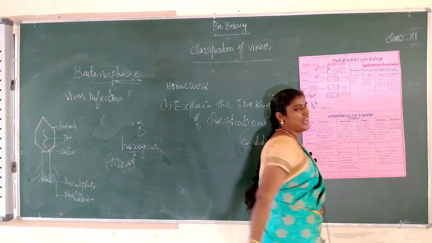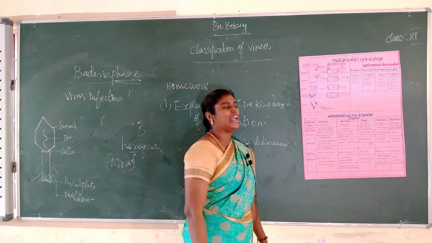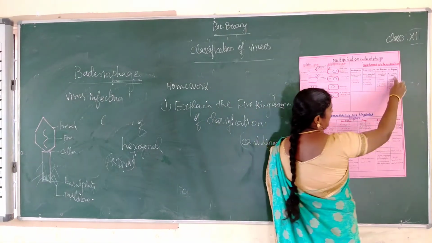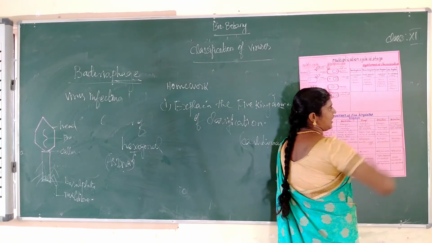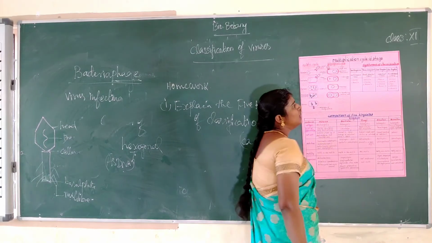Next one, 5 kingdom classification is a very important classification. It is proposed by Robert Whittaker in the year 1969. Okay, what is a 5 kingdom classification? Includes the Monera, Protista, Fungi, Plantae and Animalia. Fungi are included in this classification.